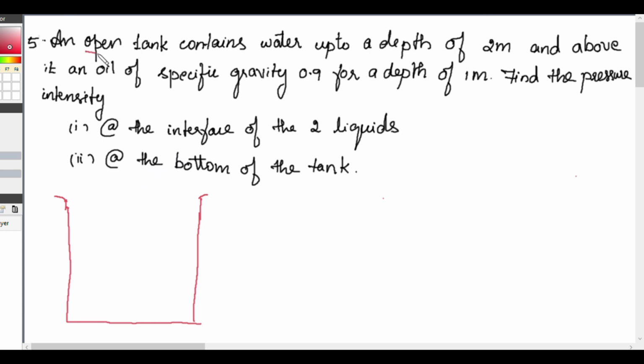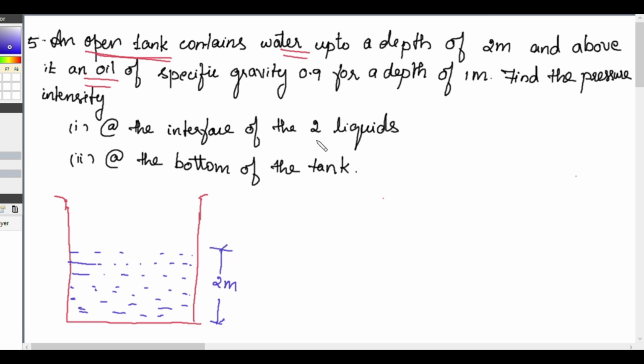So first of all we have an open tank, so we will draw an open tank. It contains water up to a depth of 2 meter, and above it an oil of specific gravity 0.9. So at the bottom we have water, and above water we have an oil. Up to a depth of 2 meter we have water. So this is water, and this is 2 meter.